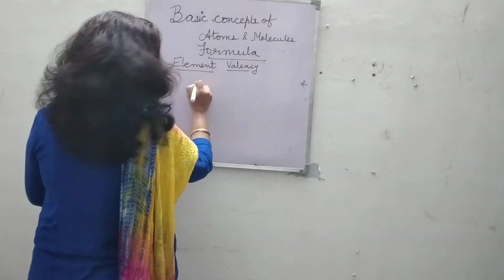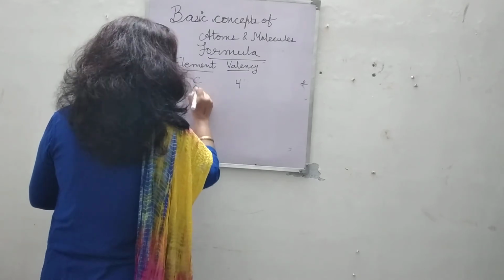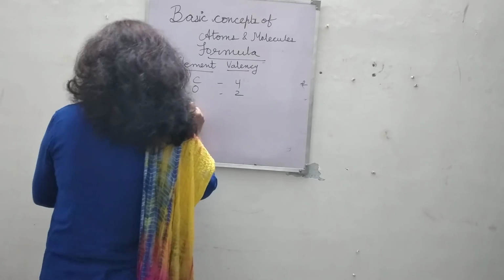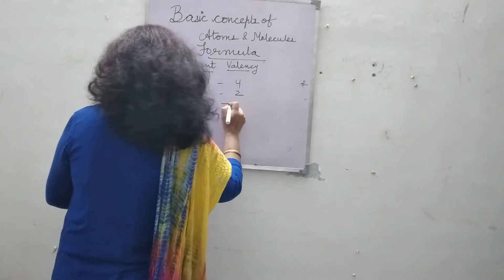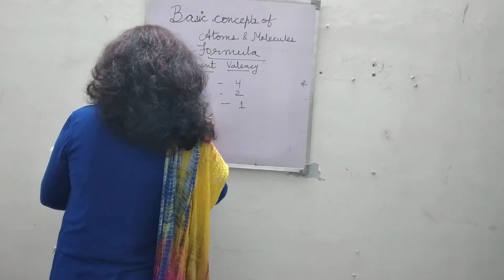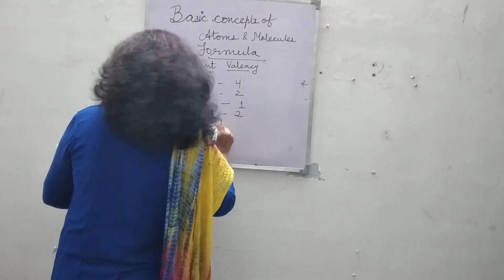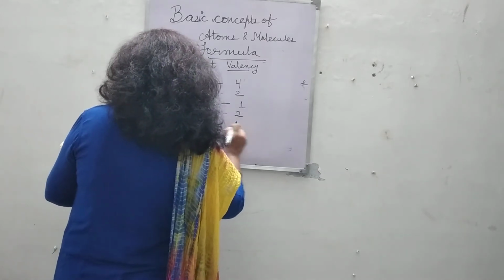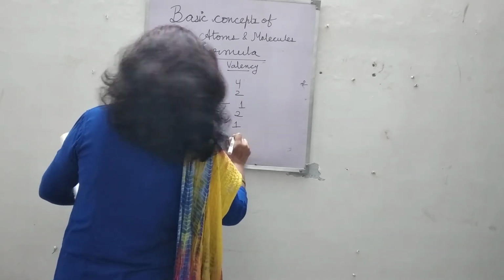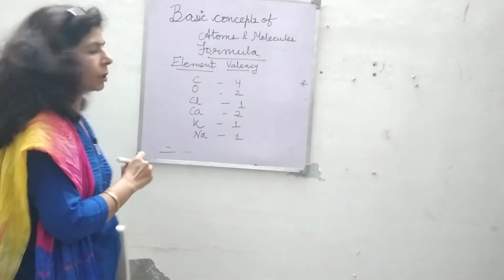The valency of carbon is 4. Valency of oxygen is 2. Valency of chlorine is 1. Valency of calcium is 2. Valency of potassium is 1. Valency of sodium, Na, is 1. Now I'm going to tell you how to use the valency.